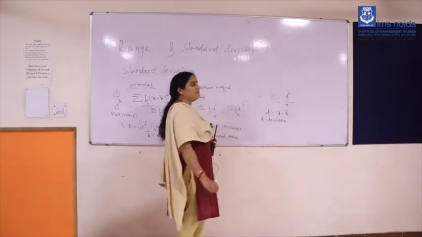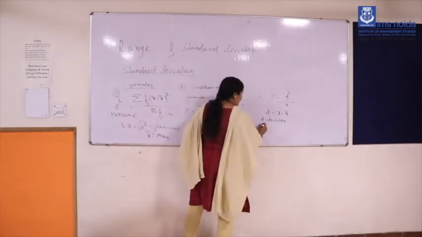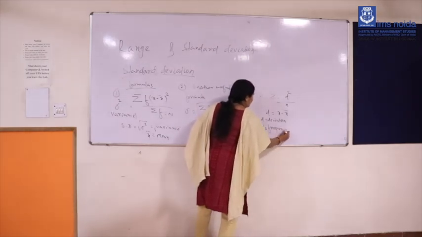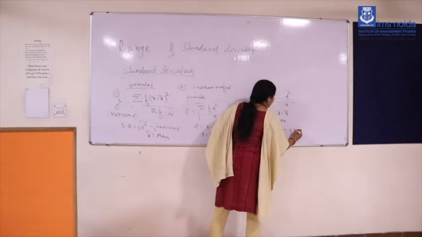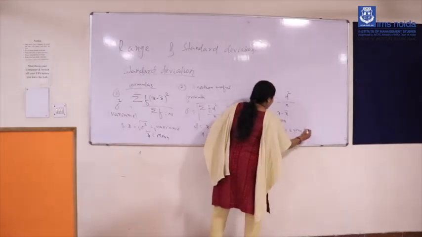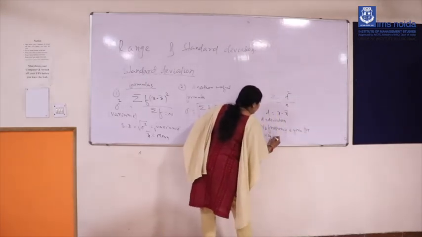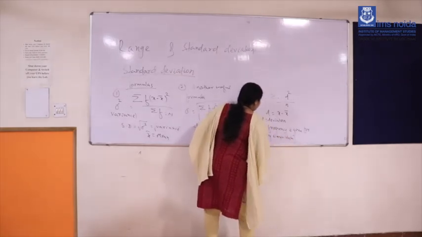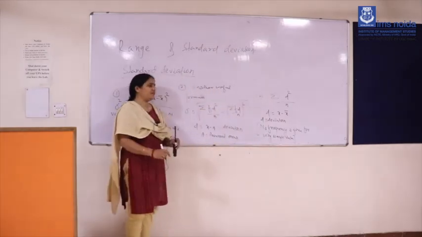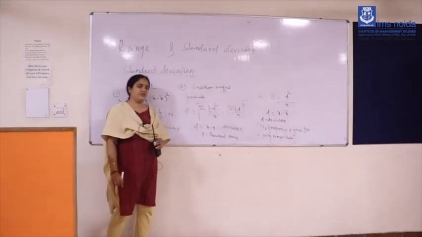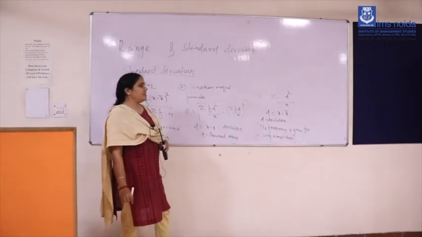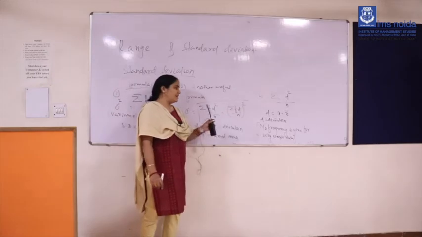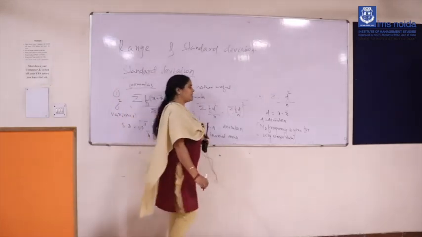There is no frequency given, very simple data, no frequency is given. For very simple data, this formula is useful. There are 3 formulas for calculating standard deviation, and for summation d square by n, the values of x are given in the question, and then you have to calculate x minus x bar.